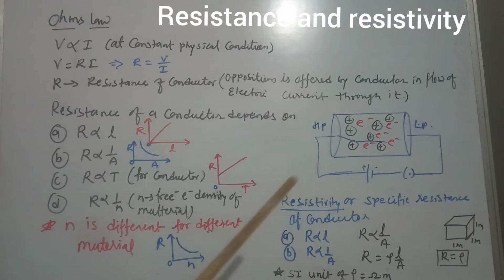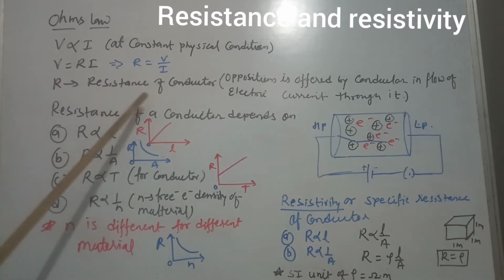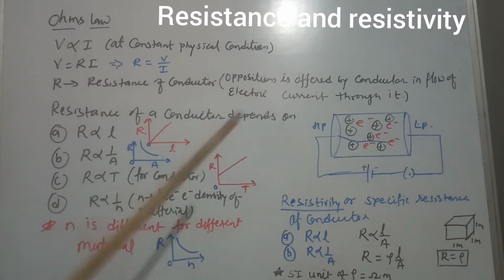Because of this potential difference, electrons are moving toward the left while electric current flows toward the right. As per the concept, current and flow of electrons are in opposite directions. So electrons collide with the positive ions. Such collision creates opposition, and this opposition is known as resistance of the conductor. So this is the meaning of resistance.